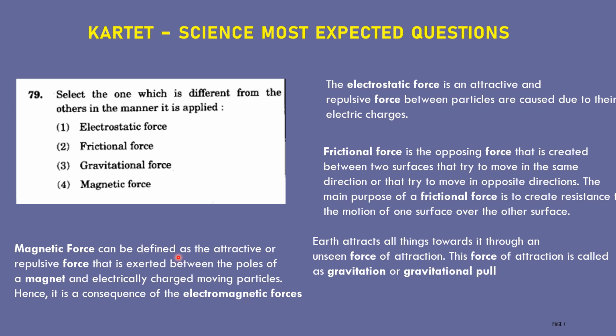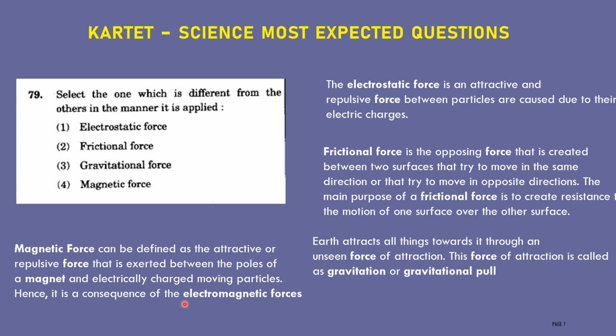Magnetic force can be defined as the attractive or repulsive force that is exerted between the poles of a magnet and electrically charged moving particles. Hence, it is a consequence of electromagnetic forces. When you hold two magnets near to each other, because of the magnetic force, they will get attracted or they will get repelled. Like poles get repelled, unlike poles get attracted.